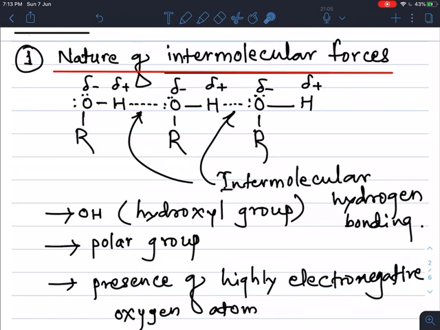So what is meant by intermolecular forces? The forces, that is nothing but van der Waals force of attraction between the opposite charges, that is partial positive and partial negative charge, interact and form the bonding, and that is called intermolecular forces, which are formed due